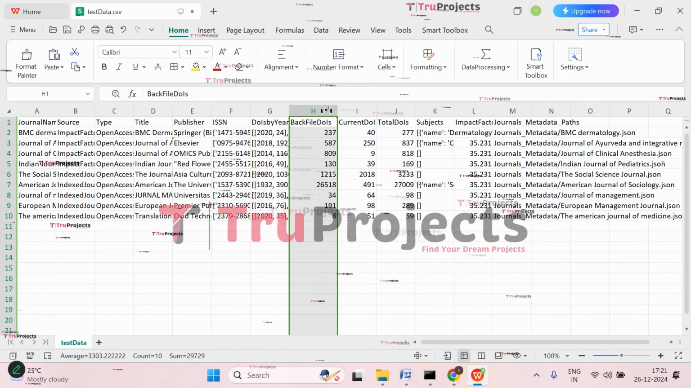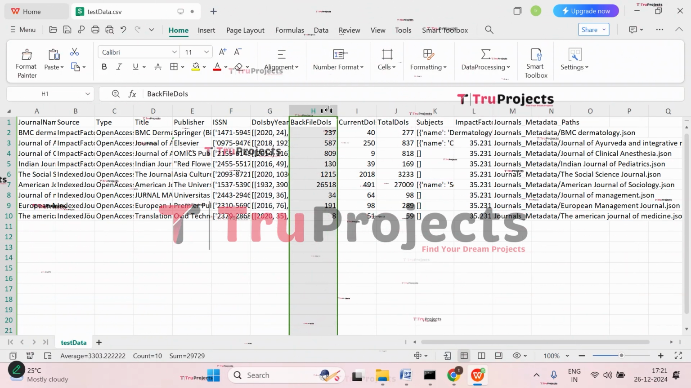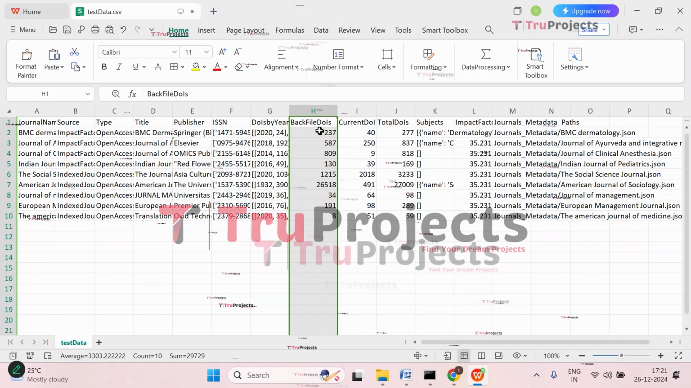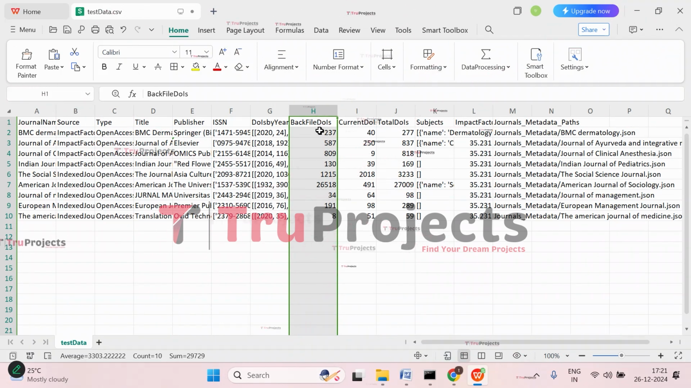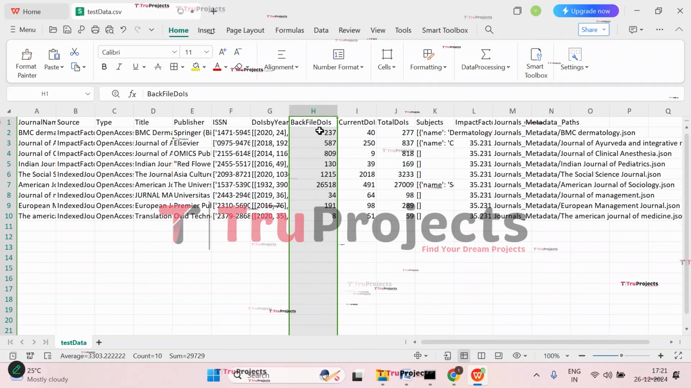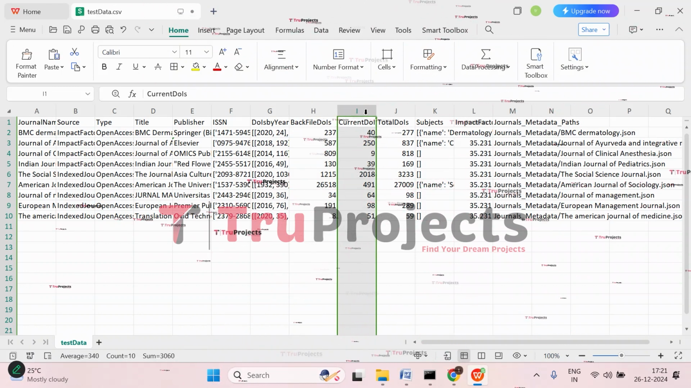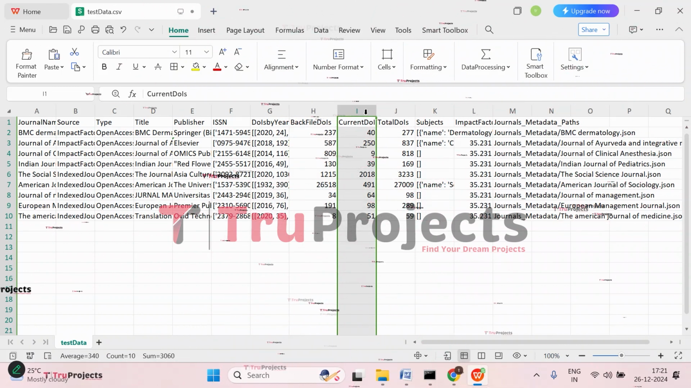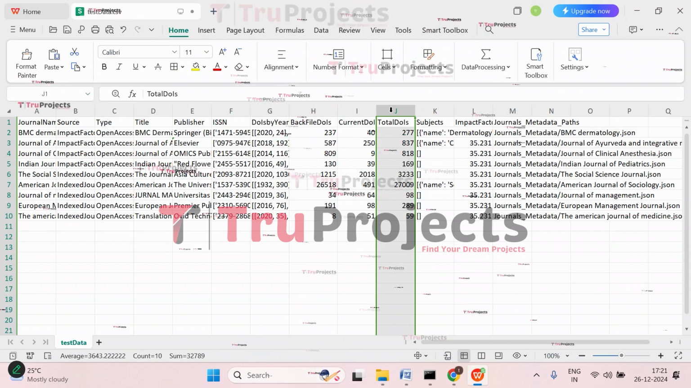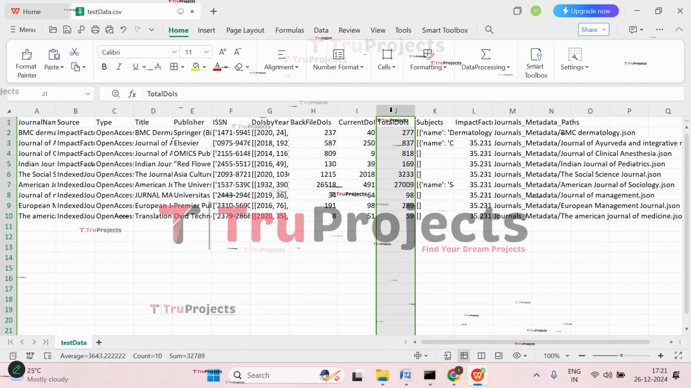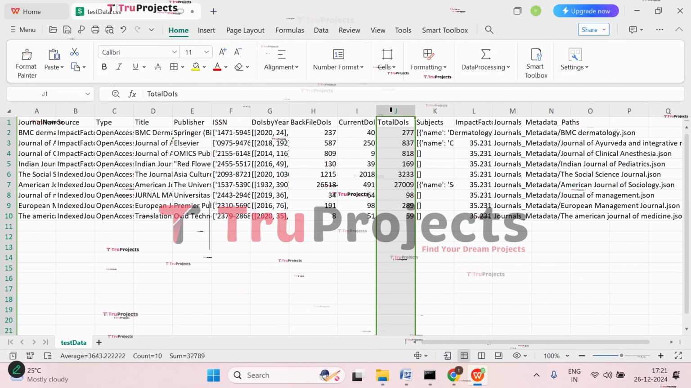Then we have back file DOIs. It is the total number of DOIs from the journal's historical archives. And then we have current DOIs, that is the number of DOIs currently assigned to the journal's articles. And then we have total DOIs, that is the cumulative count of DOIs across all the years of the journal.